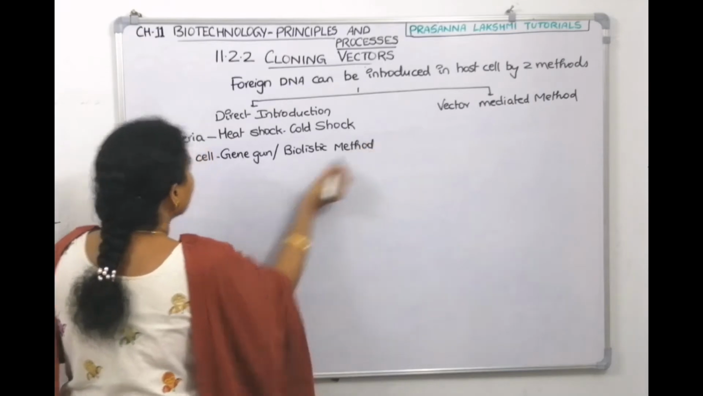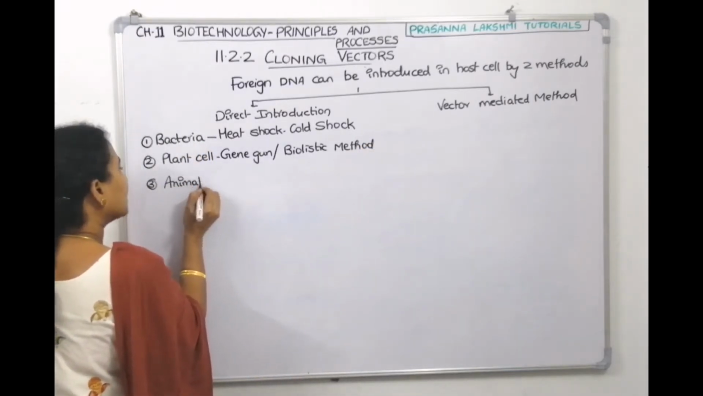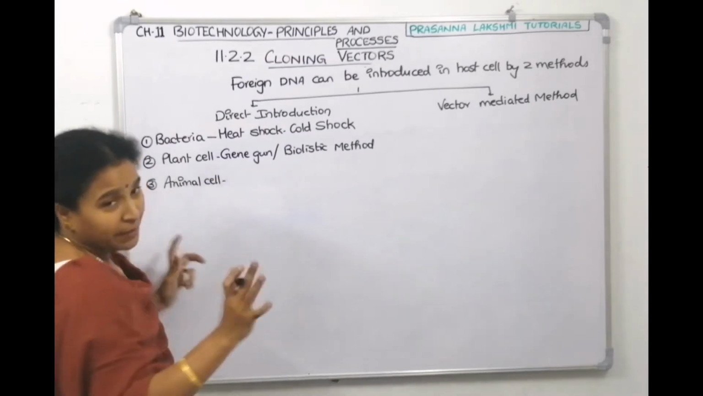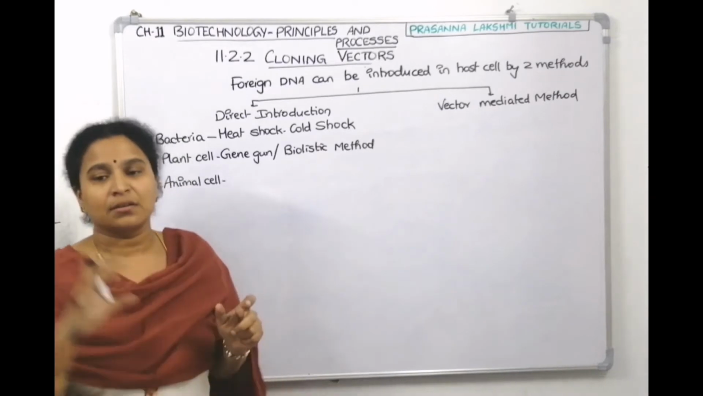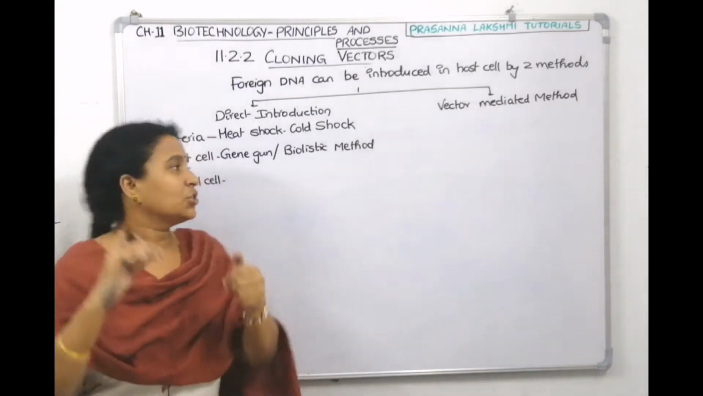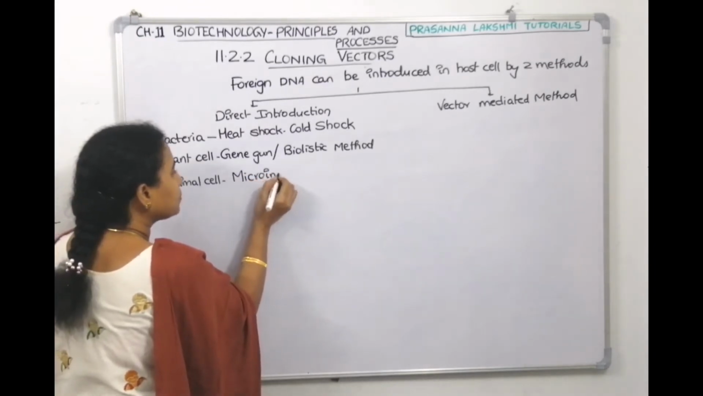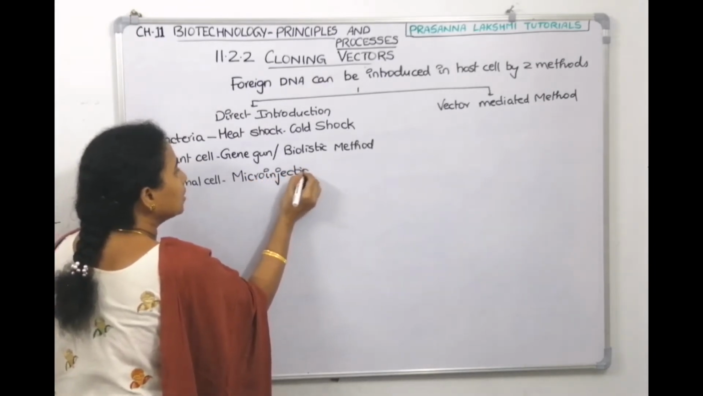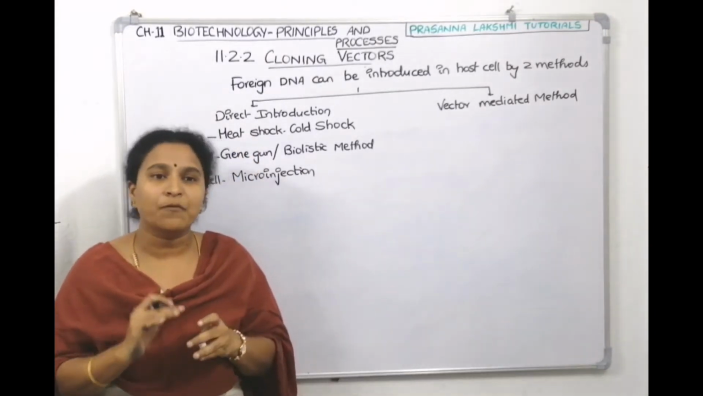And if the host is an animal cell, how will you directly introduce DNA without the vector? The technique is called microinjection. Hold the animal cell and do the injection. So these are the direct introducing techniques without the help of a vector.